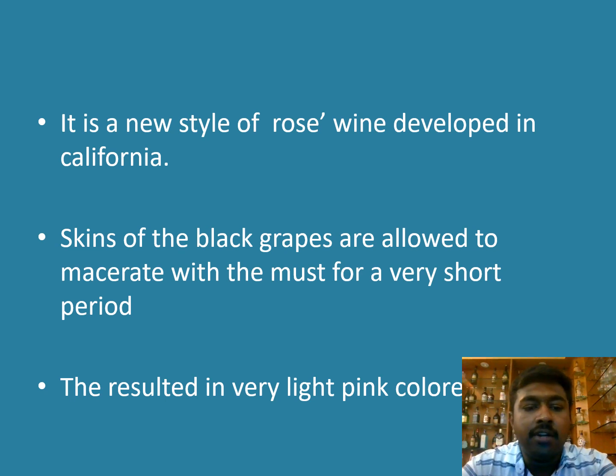United States of America. Now, what they are doing, the skins of the black grapes are allowed to macerate with the must for a very short period. Not like for rosé wine. For a very short period, we are allowing the skin to contact with the pulp. So we are getting the blush. The result is a very light pink color. Blush wine is very pale pink in color.